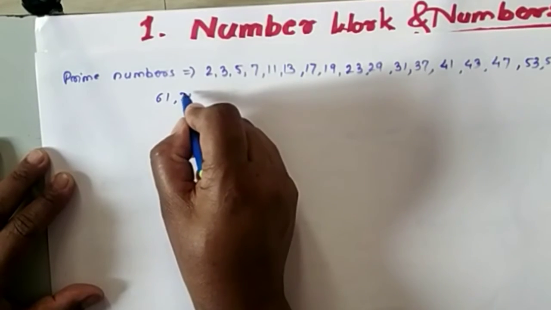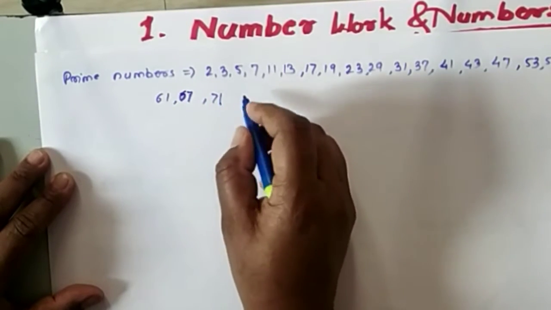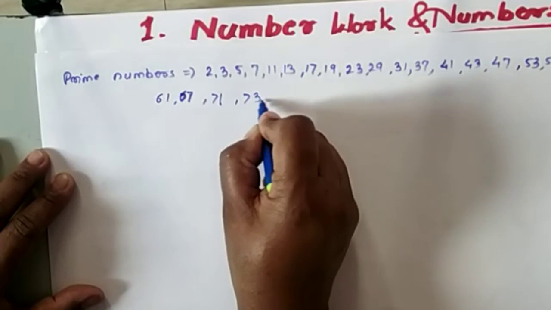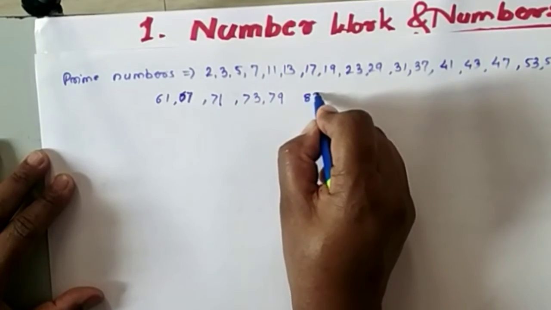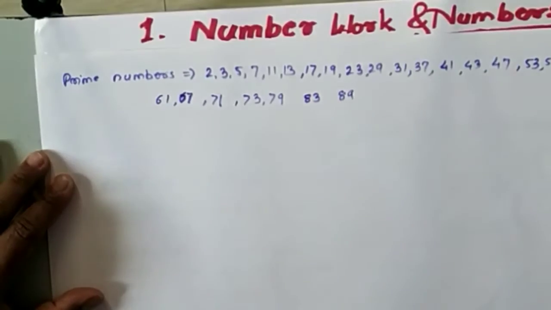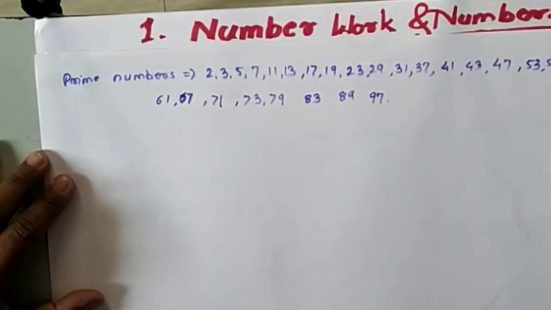61, 67 and then 71, 73, 79, next it is 83, 89 and lastly 97. These are the prime numbers.